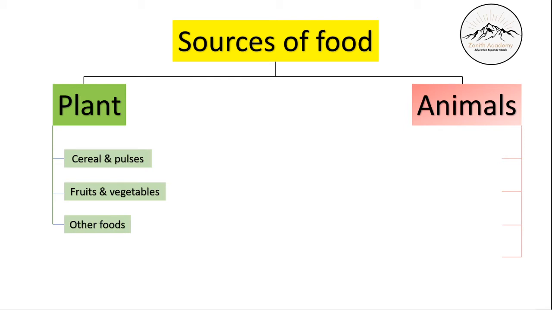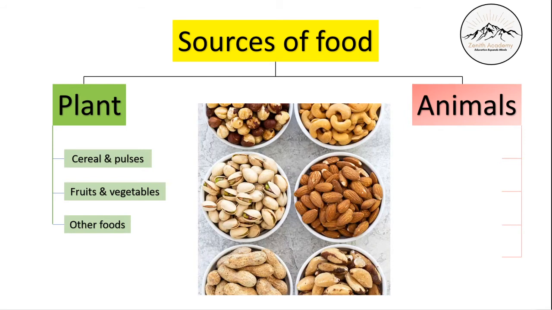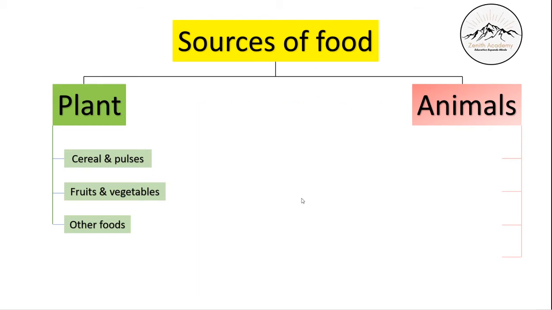Now let's move to other foods. What are some other foods? Other foods such as nuts. We have cashew nut, we have pistachio, we have almonds, macadamia nuts. All these come under other foods, other sources of food that we get from plants.